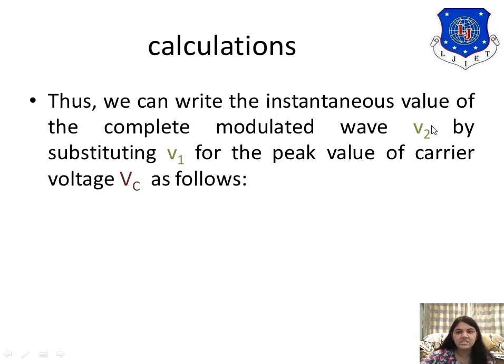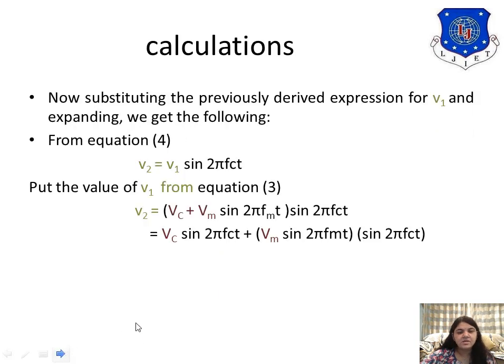So we can write the instantaneous value of the complete modulated wave V2 by substituting V1 for the peak value of the carrier. So V2 is equal to V1 sine 2 pi Fct. But what is V1? We substitute the value of V1 here: it's Vc plus Vm sine 2 pi Fmt, times sine 2 pi Fct.